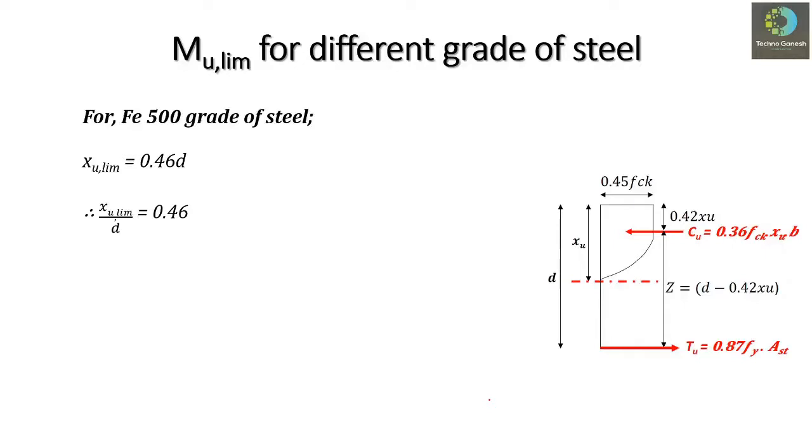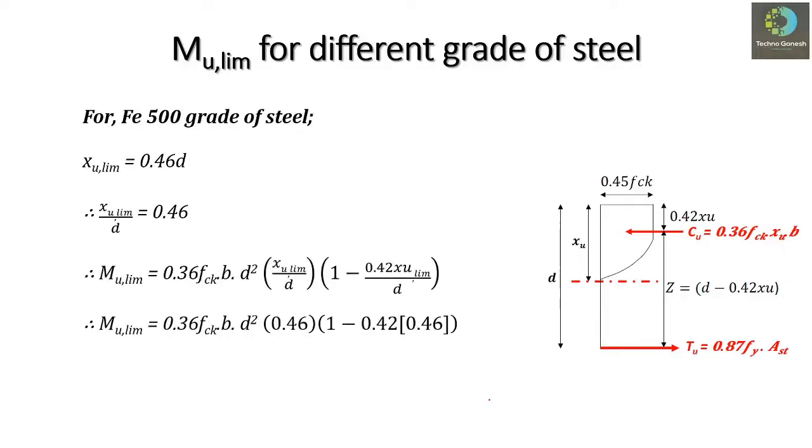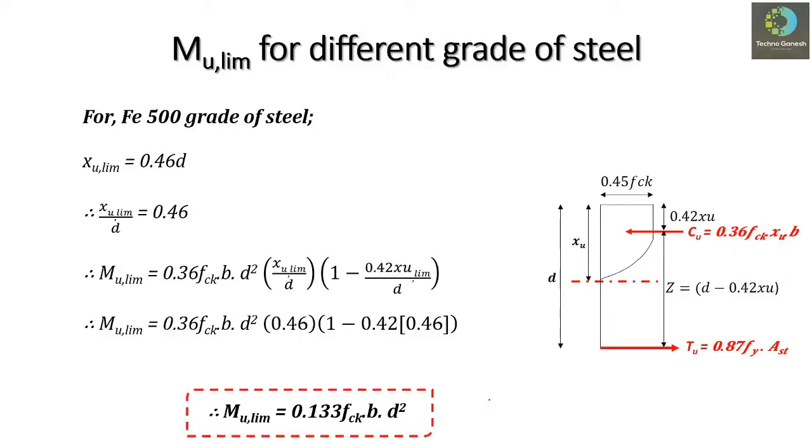If we put this value in equation 1, then we can write Mu limiting is equal to 0.133 fck b d square. So this is the limiting moment for Fe500 grade of steel.